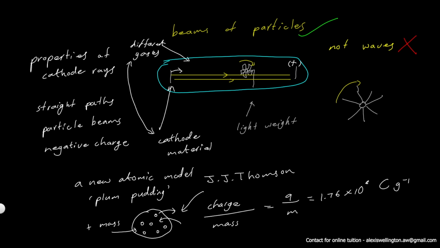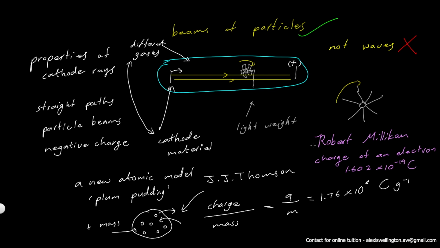I should mention another important name here. That's Robert Millikan. He found the charge of an electron to be 1.602 into 10 to the negative 19 coulombs.